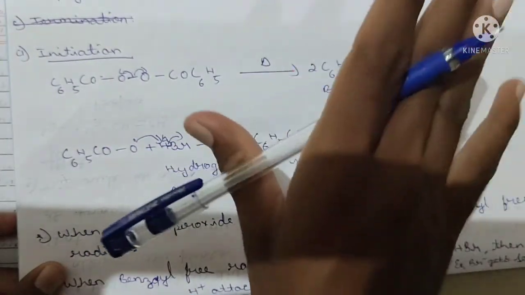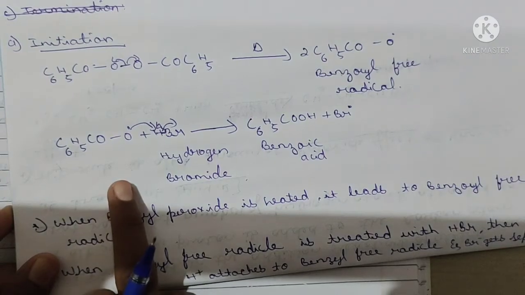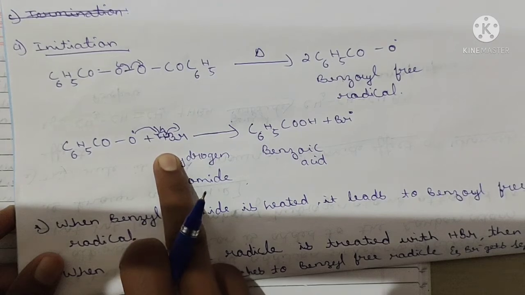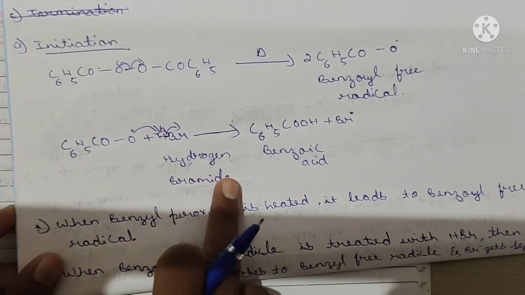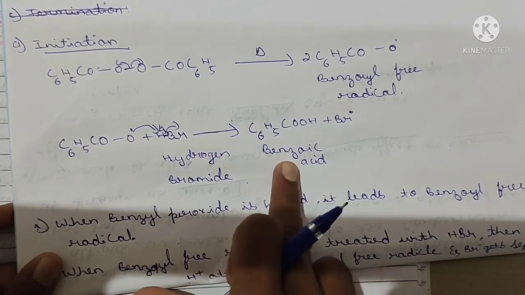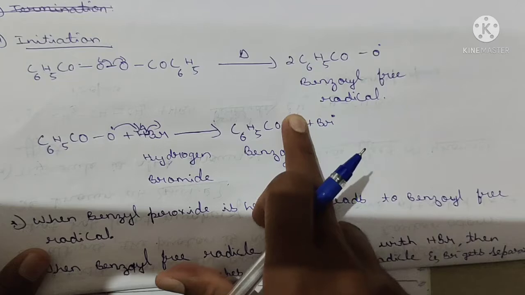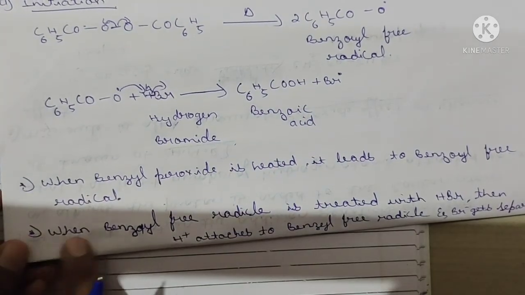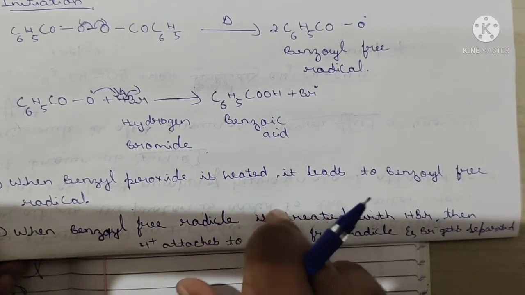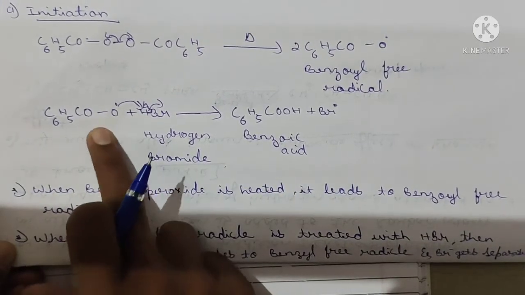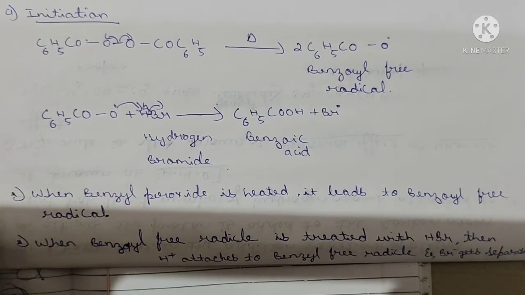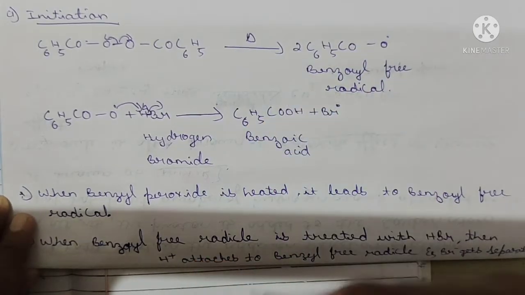Clear? Got the point? Now, when these benzoyl free radicals are treated with the hydrogen halide, or in simple way HBr, hydrogen bromide, then it leads to benzoic acid with one more bromine free radical. Here I wrote, when benzoyl free radical is treated with HBr, then H plus attaches to the benzoyl free radical. This H plus will attach to this and form benzoic acid with the Br as the free radical. Now this Br leads in the further step.